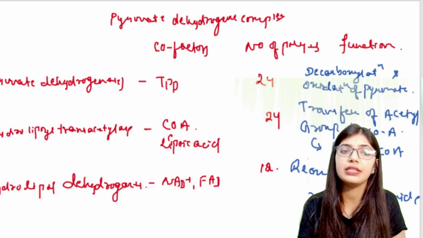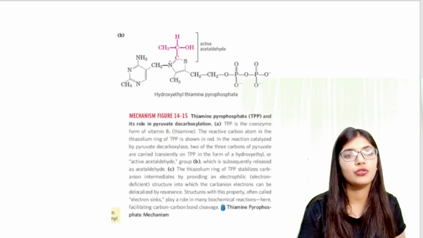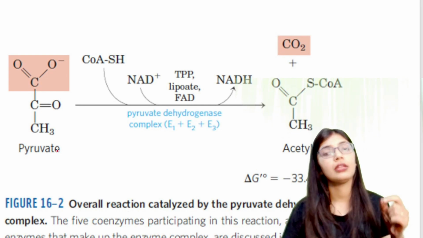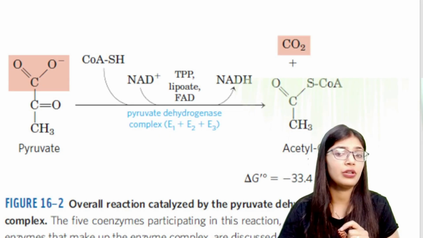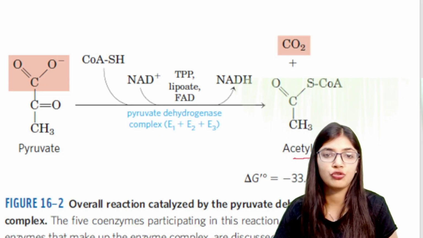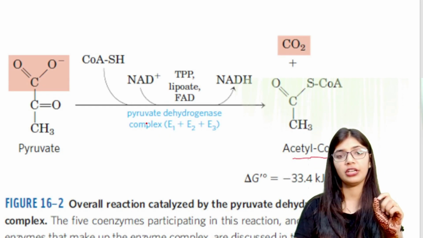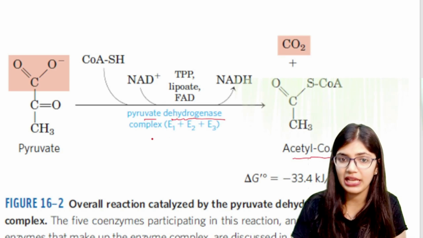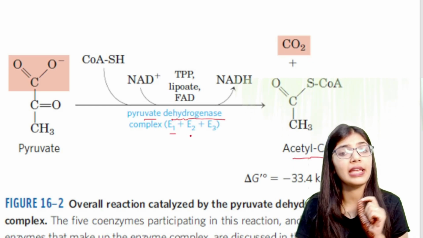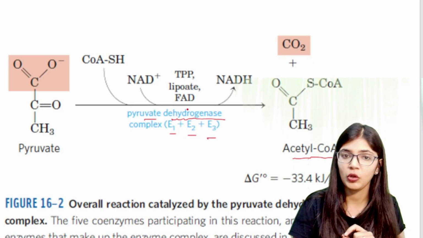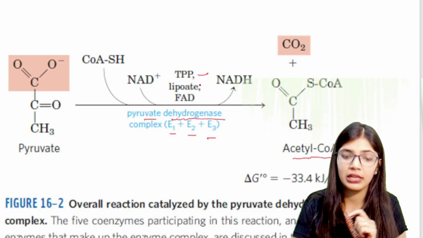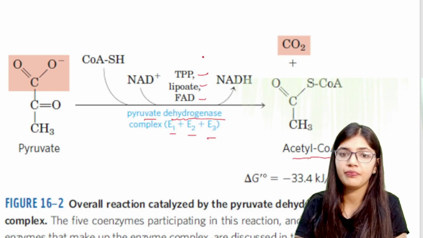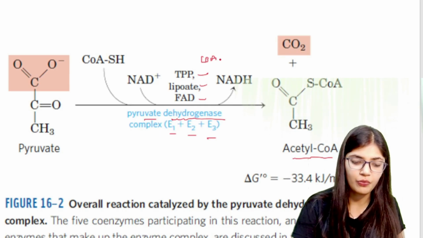Okay, so these are some of the functions. Here you can see pyruvate is used, and from this pyruvate there is formation of acetyl coenzyme A. For this it requires a complex known as the pyruvate dehydrogenase complex, which has three components: E1, E2 and E3. They use TPP, lipoamide, FAD, and coenzyme A. Coenzyme A is also required.